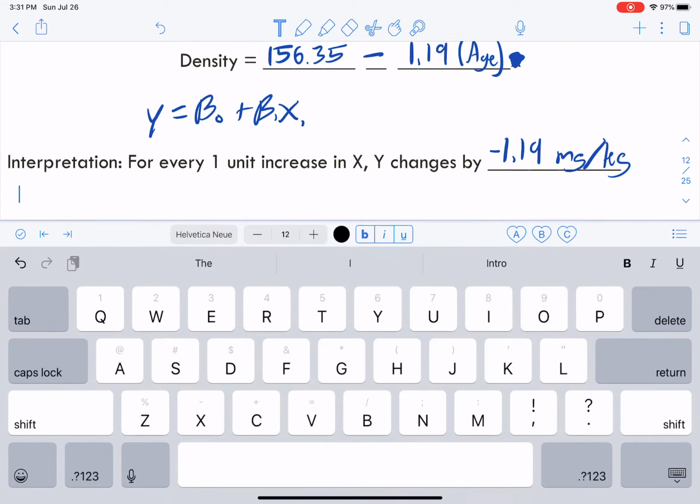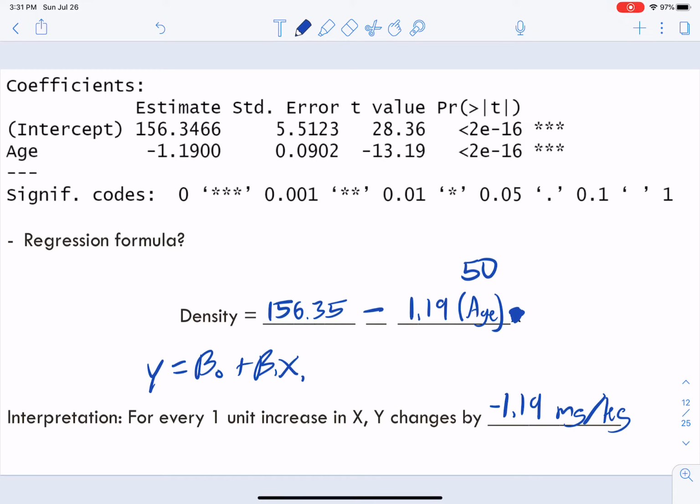So for every 1 unit increase in age, density changes by 1.19 milligrams per kilogram. And if we're being very technical, on average is what we're saying. On average, for every 1 unit increase in age, as age increases by 1 year, density will decrease by 1.19 milligrams per kilogram. And that's what's happening. All that information is given to you.